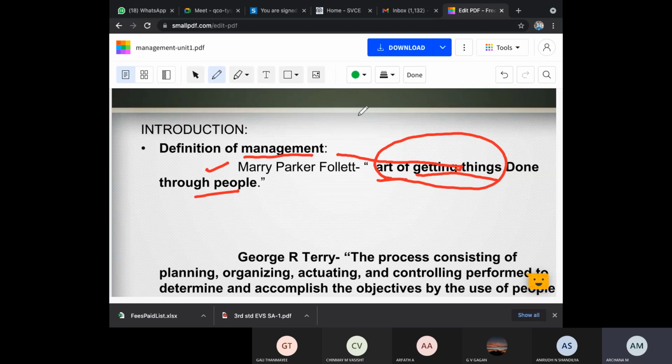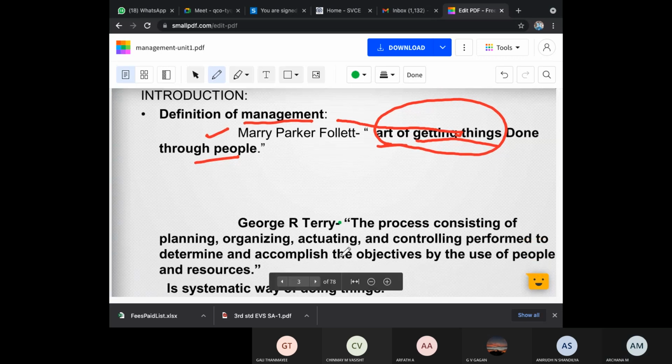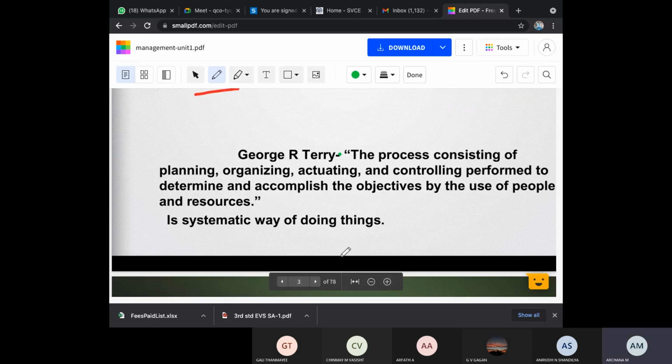See there, the second one: the process consisting of planning, organizing, accumulating, controlling. Accumulating is nothing but selecting. That is also known as selecting in our terms of management. The process of planning, organizing, controlling and selecting performed together, all together accomplished with some objectives using the people. That is known as management.